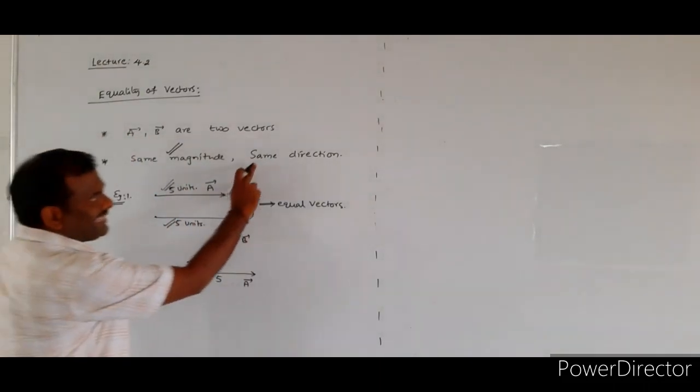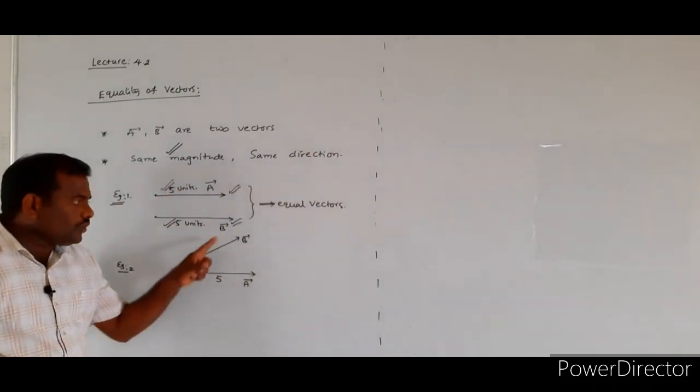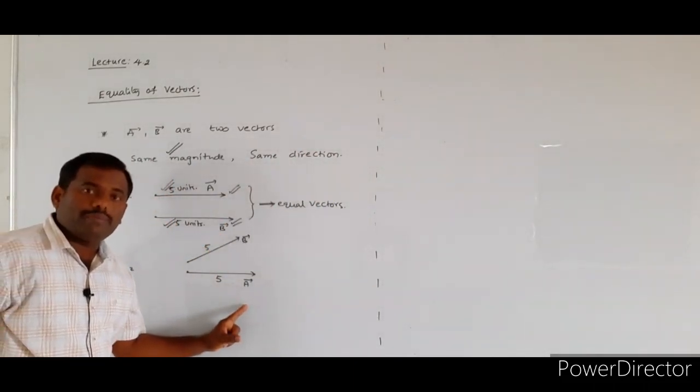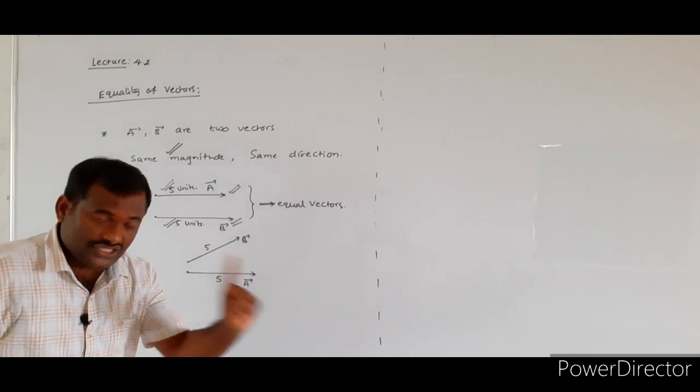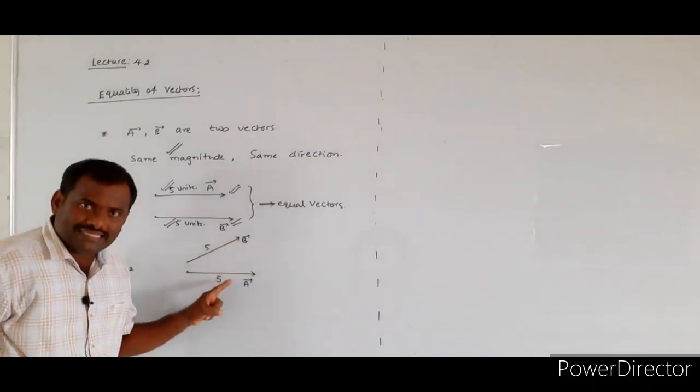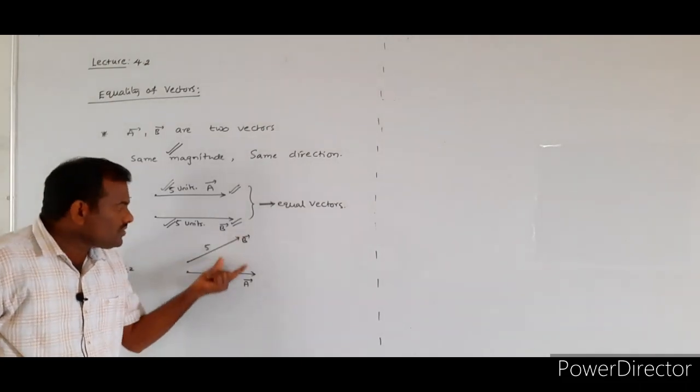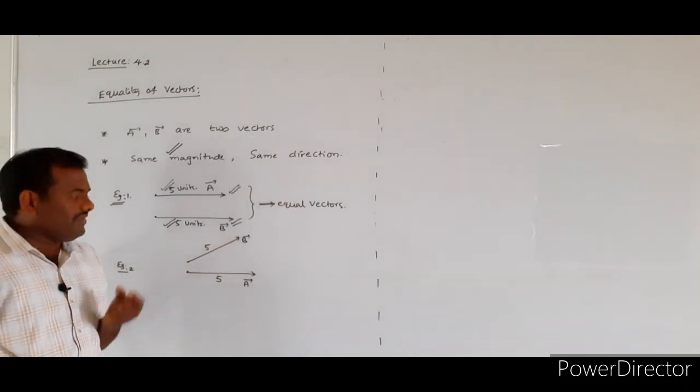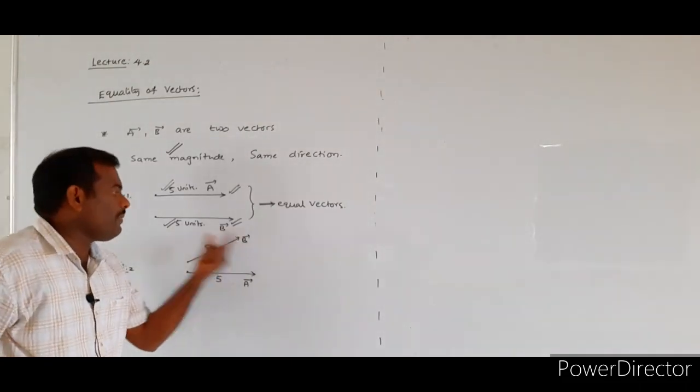But what is the second condition required? Those two vectors a bar, b bar must be acting along the same direction. But from this diagram, are the two vectors acting along the same direction? No. There is some angle existing between vector a bar and b bar.